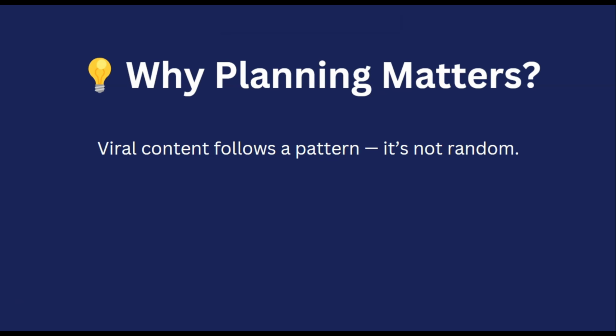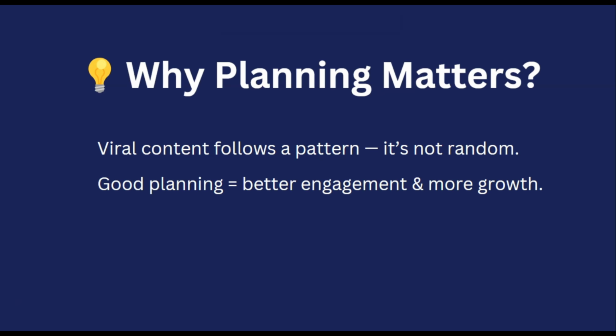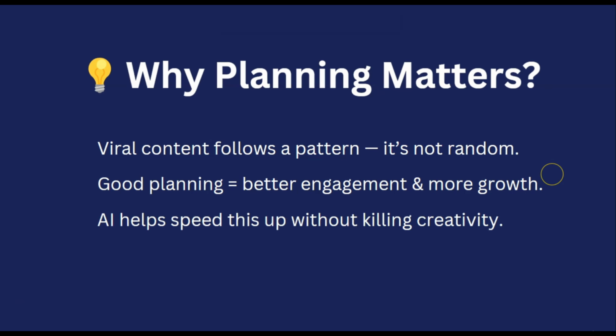Planning matters because viral content always follows a pattern. It's not just random. So if you plan well, it's always going to lead to you creating better content, which is going to lead to better engagement and more growth. And AI helps speed this up without killing your creativity. So how can you use AI to plan your content?